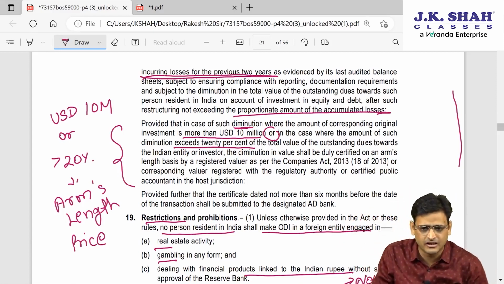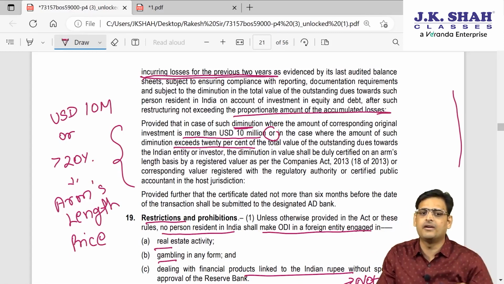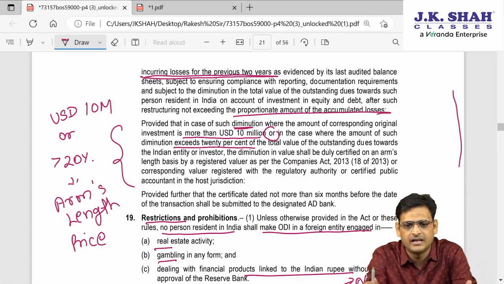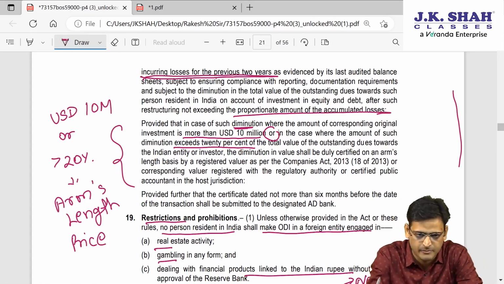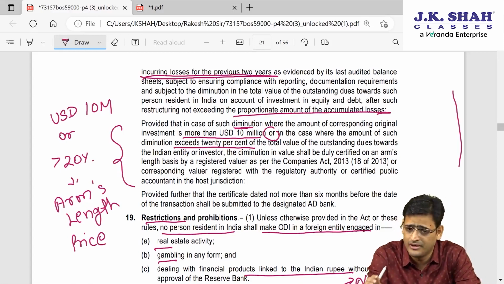So this was a tricky provision. I will recreate it for you. What they are saying is, when the foreign entity is doing restructuring, it is permitted in two situations. Number one, this restructuring is done by the foreign entity only when the losses are there in the last 2 years, and the amount will be reduced only by the same percentage as the loss incurred.